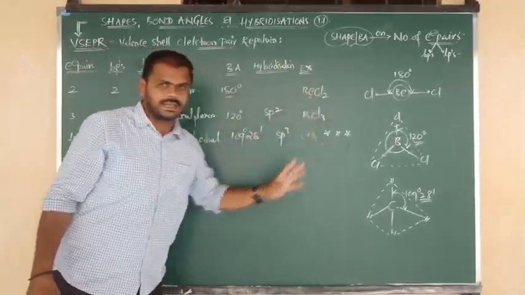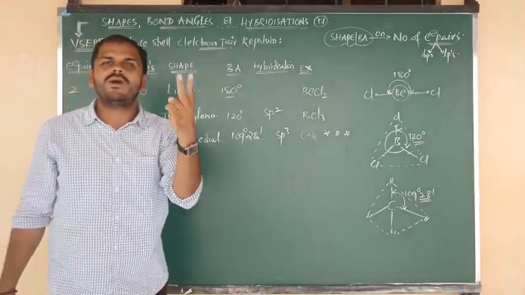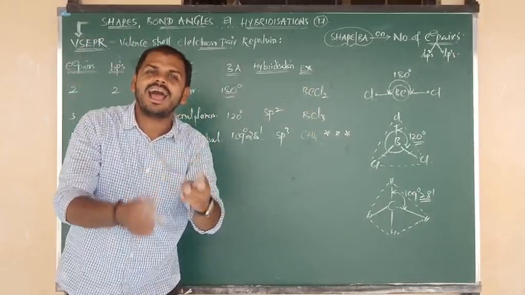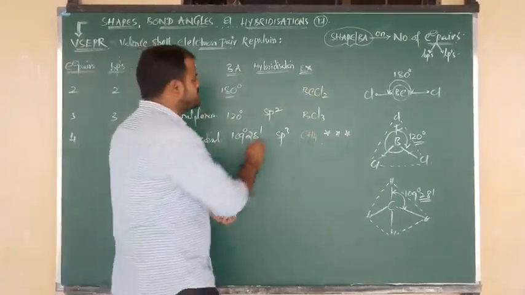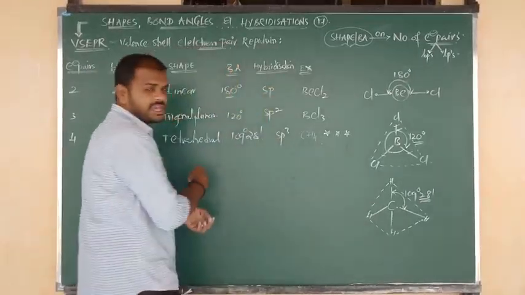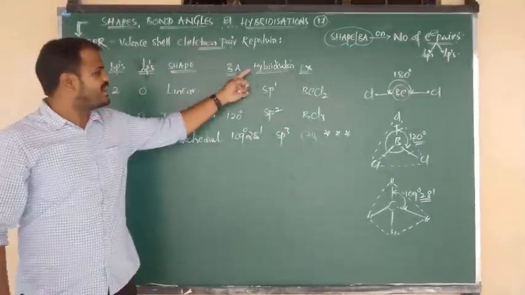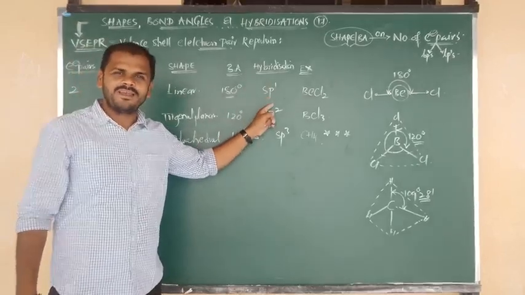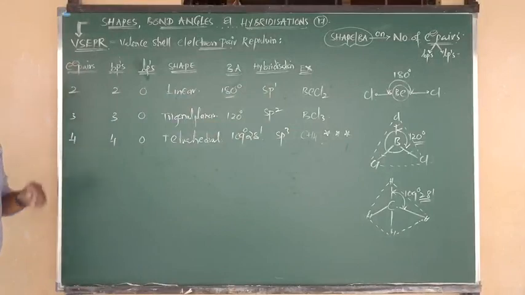In BeCl2, there are a total of 2 electron pairs, only 2. So what can we count? s and p1. One is s, one is p. So simply you can say sp hybridization, or you can say sp1 hybridization as you wish. So 1 s orbital, 1 p orbital, total 2 hybrid orbitals, which is nothing but 2 electron pairs.